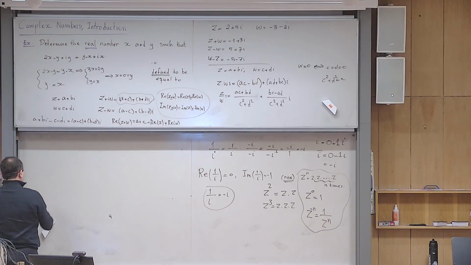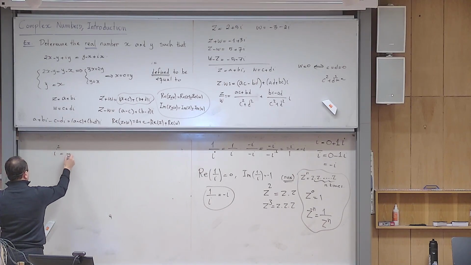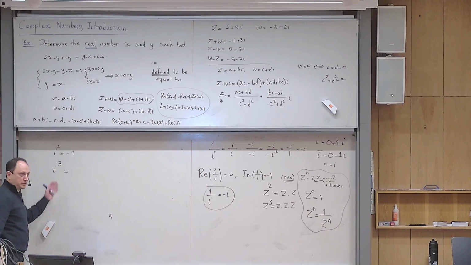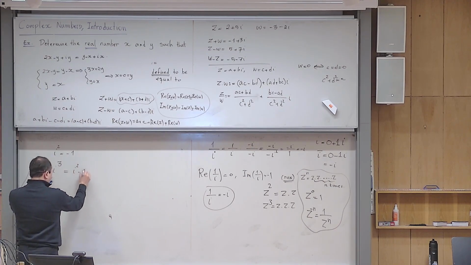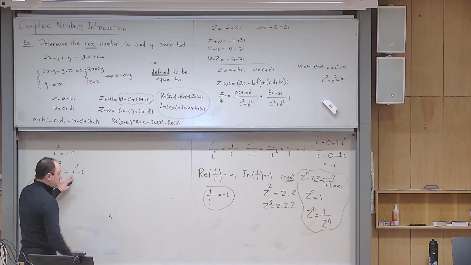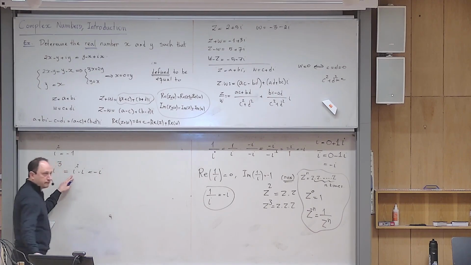Okay, so what is i to the power 2? You already know. Let me ask you, what is i to the power 3? Can I simplify it more? Yes, you can rewrite it as i squared times i, but i squared is minus 1, so it becomes minus i.